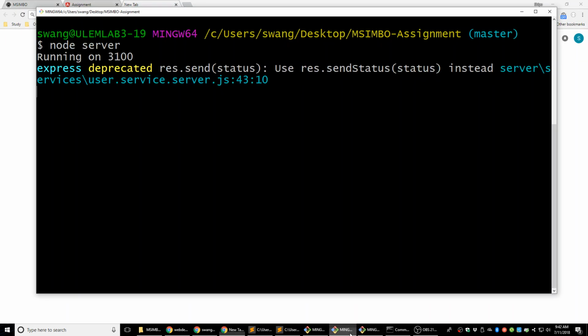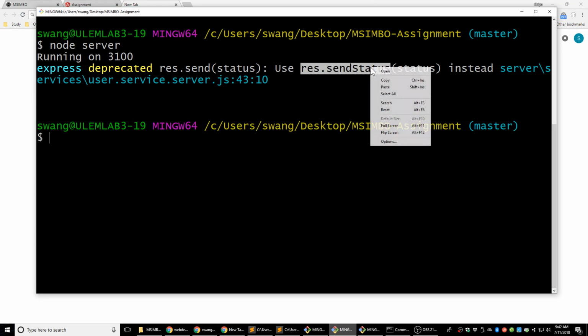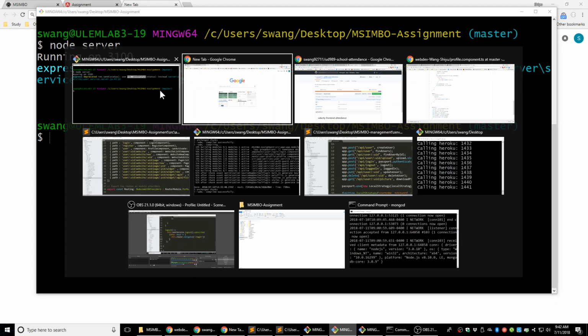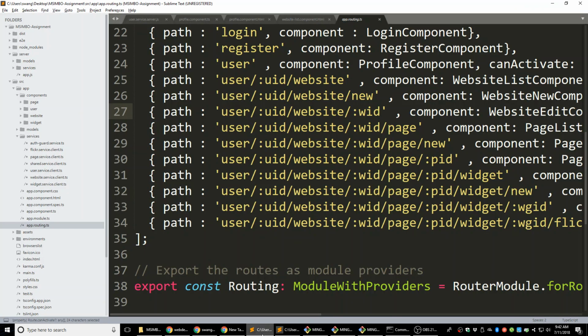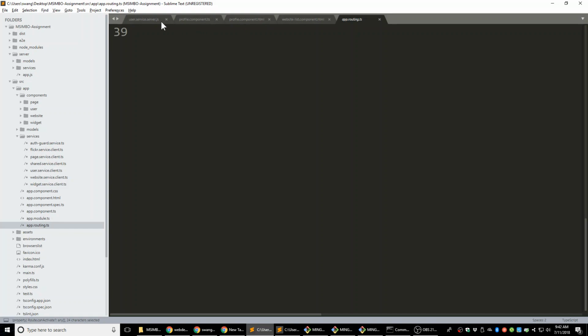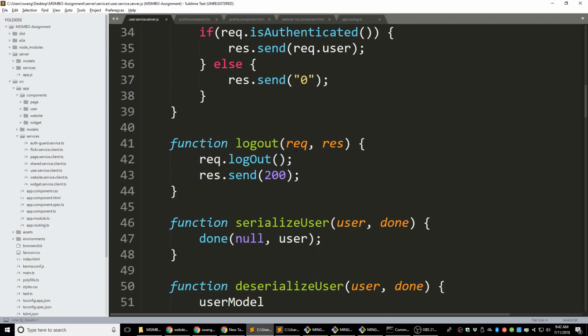So let's change res.send to res.sendStatus, because we are sending a status. Yeah, that makes sense. So we can change the send into sendStatus, which is in the user service server here. We're sending a 200. It's basically sending a status, so it's going to be res.sendStatus. It's the same thing. Send is just kind of a smart choice. You can send everything, but it's just slower than directly telling it what I want to send.